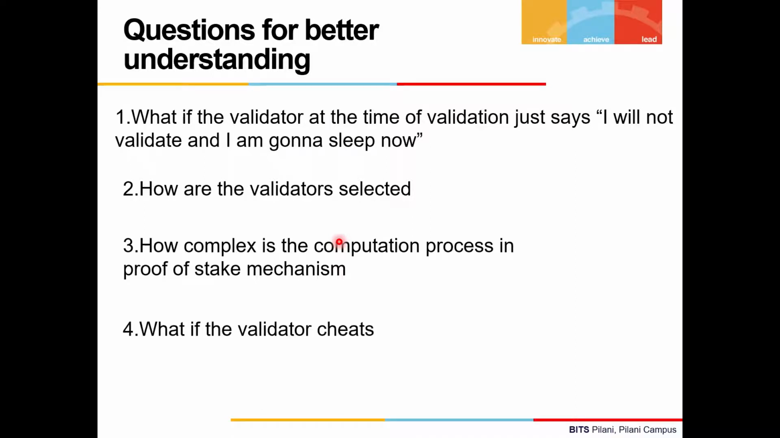Fourth, what if the validator cheats? Now, in this case, there comes a term known as slashing. Slashing means to take away the stake that the validator has given in the beginning of the validation process. So if the validator cheats, then slashing will occur and the stakes would be taken off.